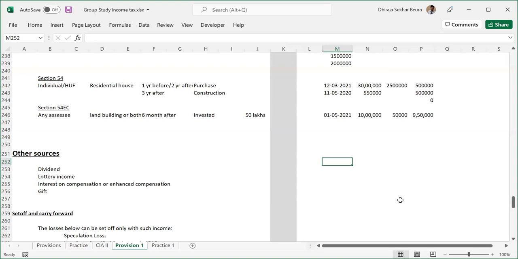So moving on to the only numerical part that I want to discuss. Suppose you had applied for a particular lottery, you had purchased a lottery ticket and you have won the lottery. Lottery income is 10 lakhs. When they pay you the money, they pay you 7 lakhs. Why is that? Can somebody tell?